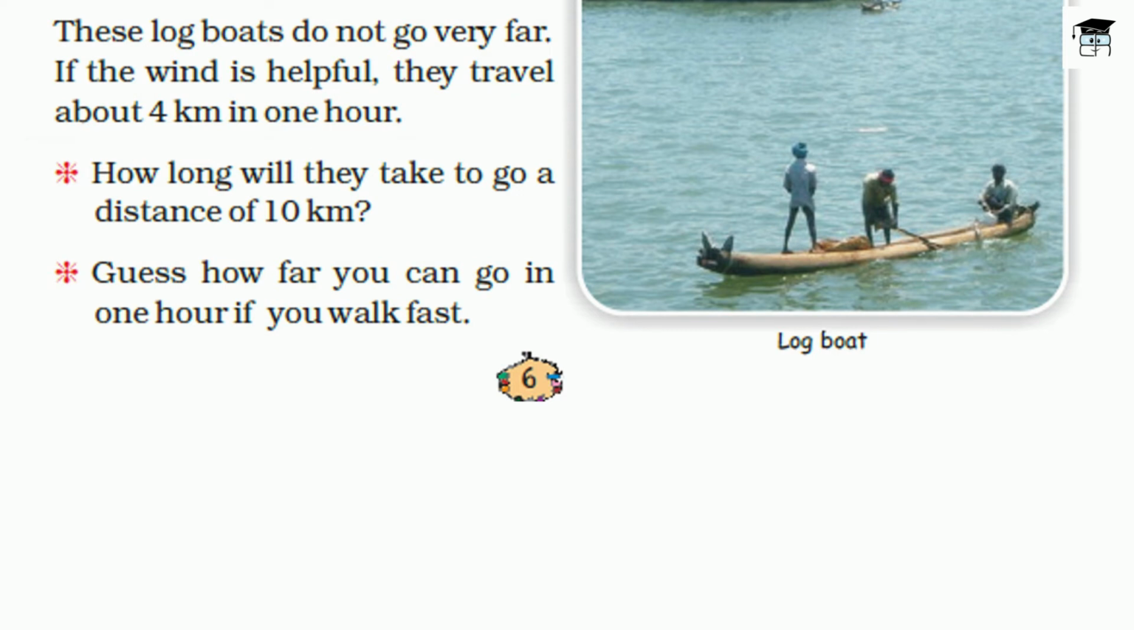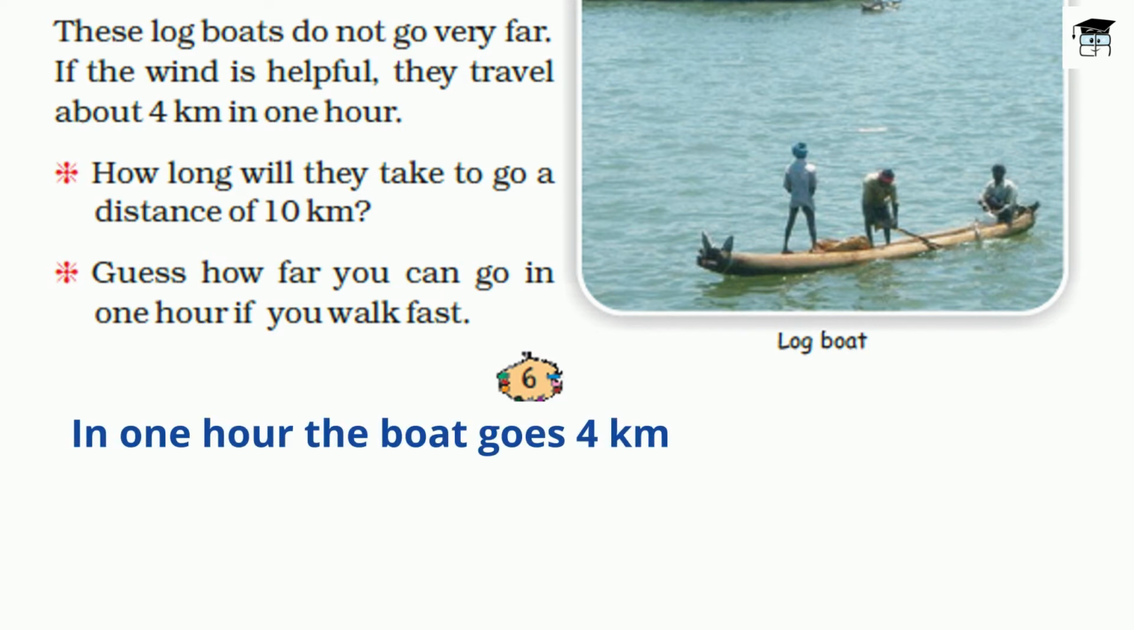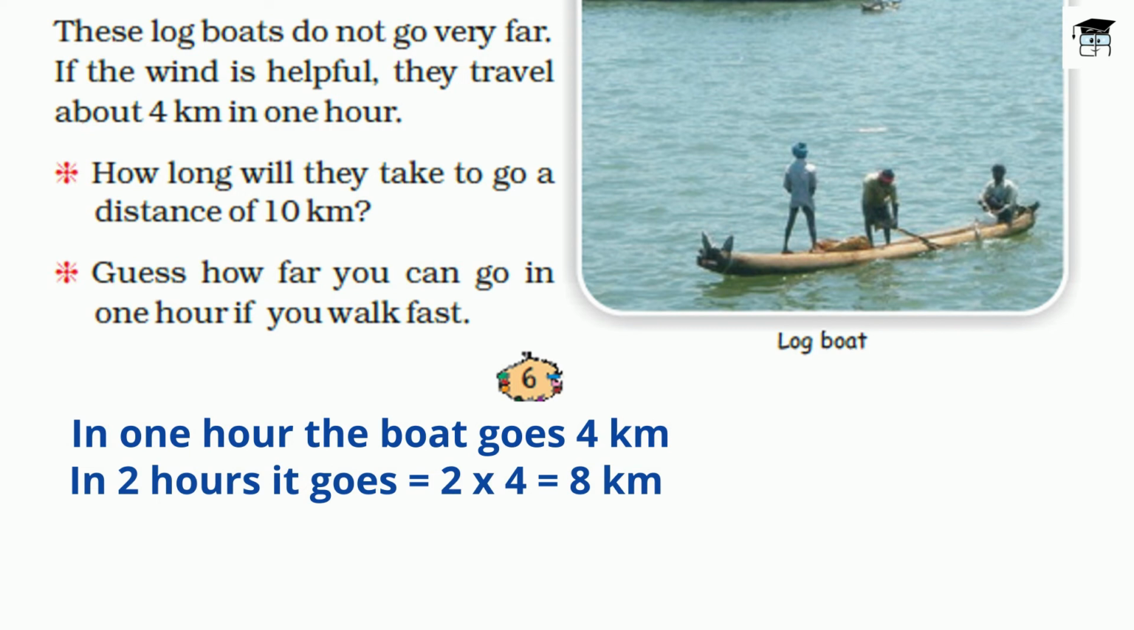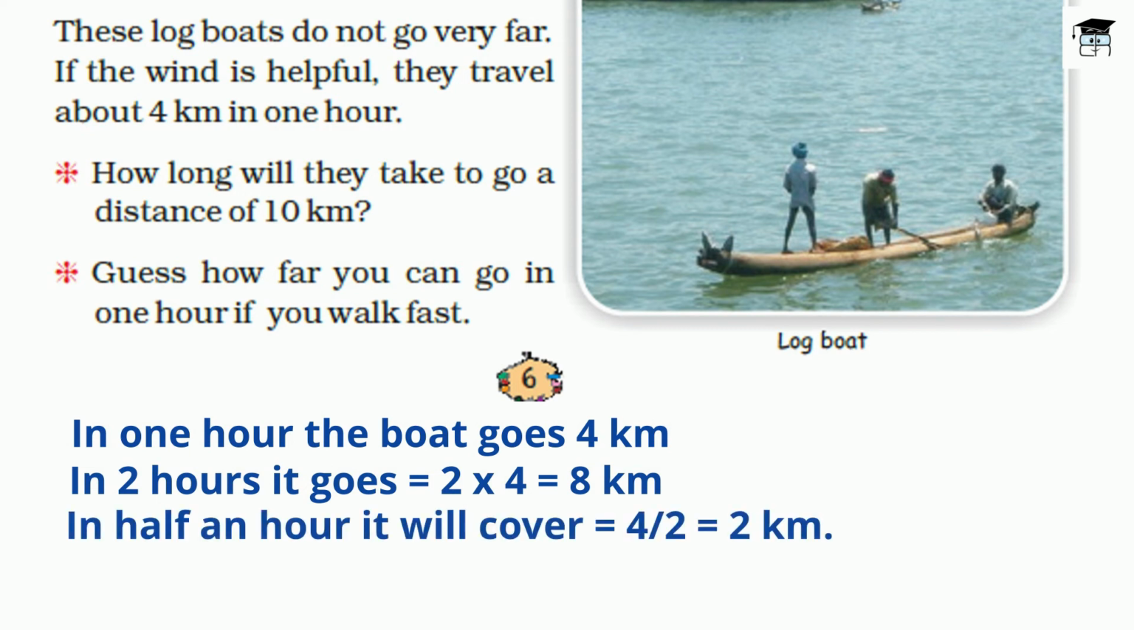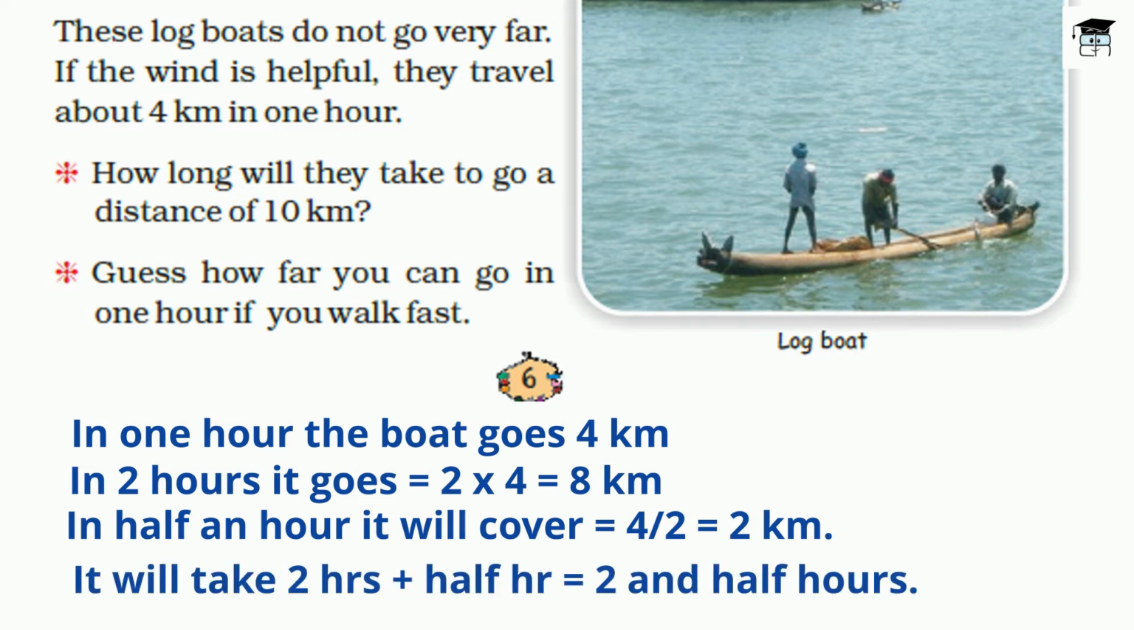How long will they take to go a distance of 10 kilometers? In 1 hour the boat goes 4 kilometers. Then in 2 hours it goes 2 into 4, 8 kilometers. In half an hour it will cover 4 divided by 2 is equal to 2 kilometers. So the boat needs to cover 10 kilometers. It will take 2 hours plus half hour equals 2.5 hours.